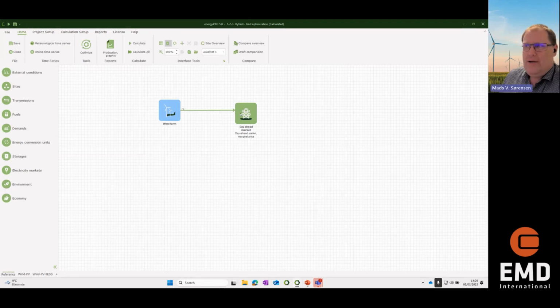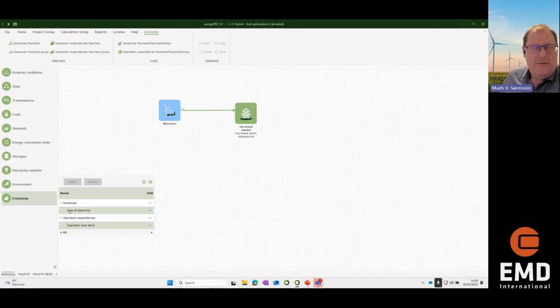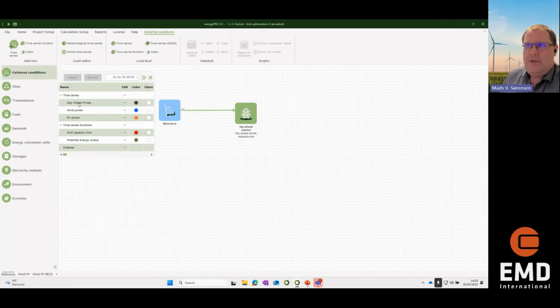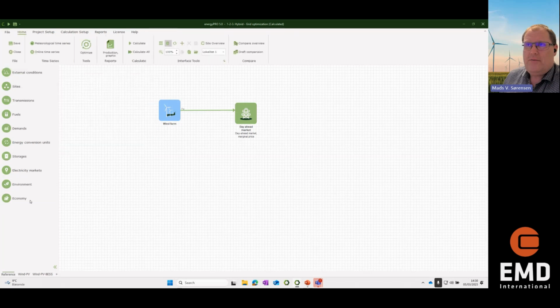Then I also have a market or a grid connection. I have specified a very, very simple economy here. I can sell some electricity that will be connected to the day-ahead prices, of course.